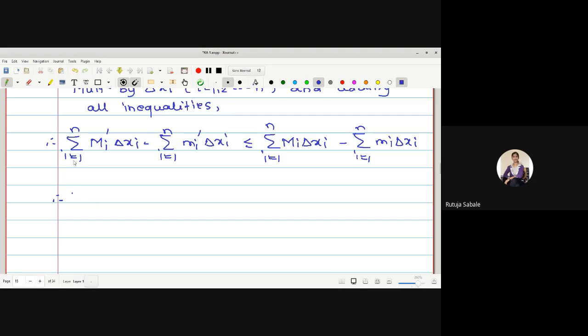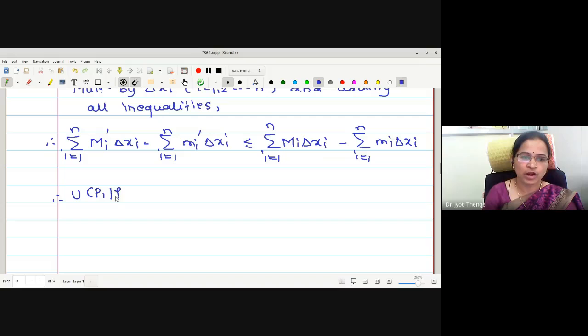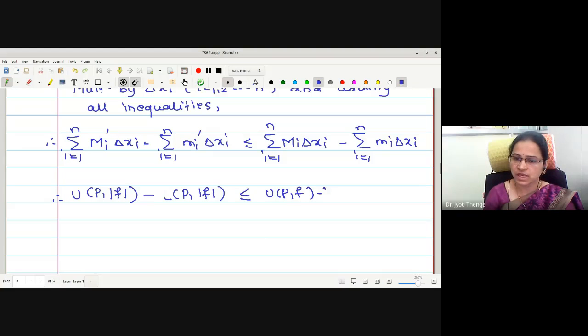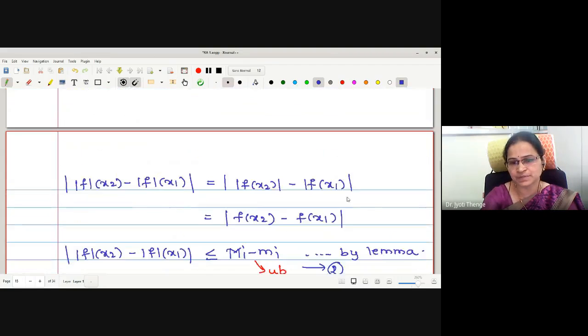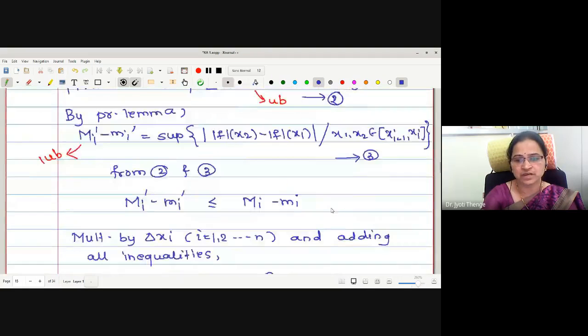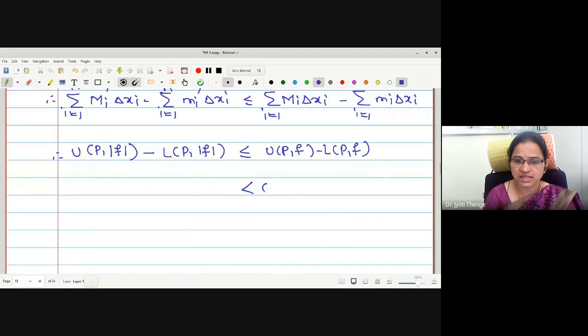UP mod f. Yes, UP mod f. This is UP mod f, the upper sum regarding the mod f function. This is the lower sum regarding the mod f function, which is less equal to this one, which is UPf, and this one is LPf. Correct now? But already we have proved or we have written that this UPf minus LPf is less than epsilon. Correct now? Why? Because the function f is given to be integrable. Therefore, from statement number 1, we can write this as less than epsilon.